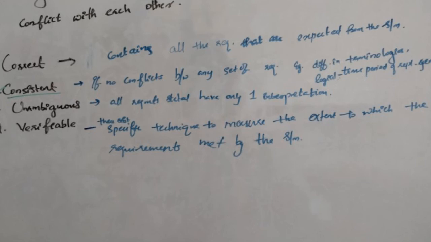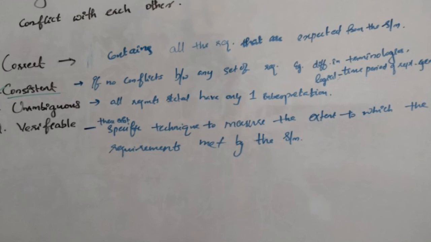Sometimes there may be a conflict in time periods. In some places it will be one time, and in some places some other time, that's a conflict. So it is said to be consistent if there are no conflicts between any set of requirements. So the correct option is B.